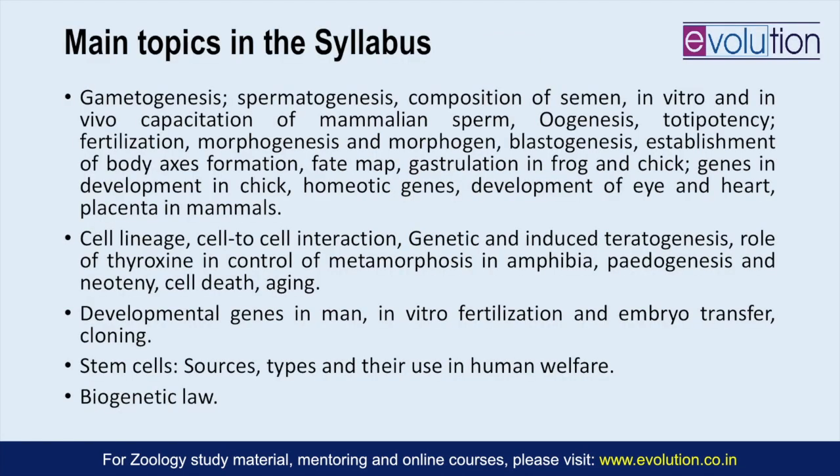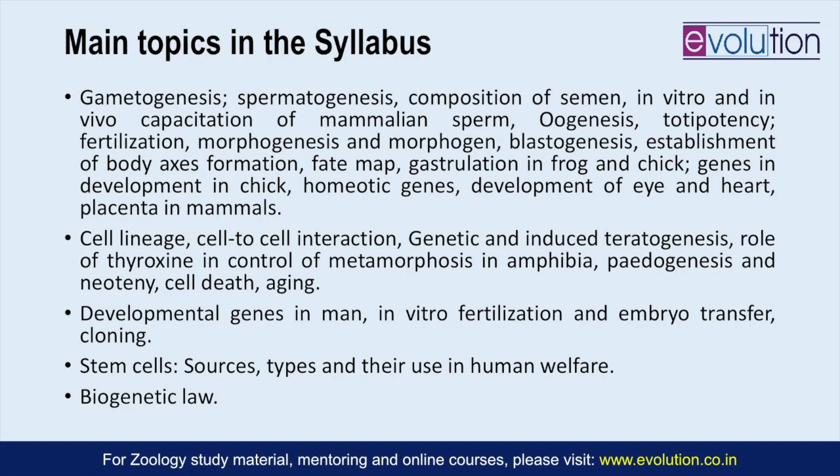So this is the overall syllabus from this section, and as discussed earlier, the end part of physiology is actually linking the developmental biology section. So physiology of reproduction links to the start of developmental biology.